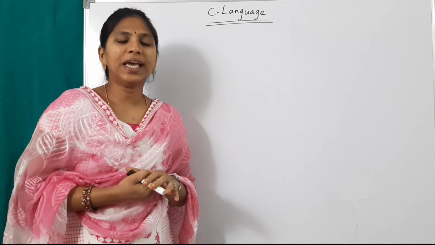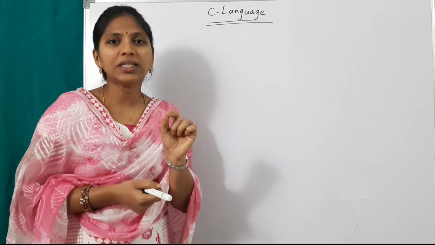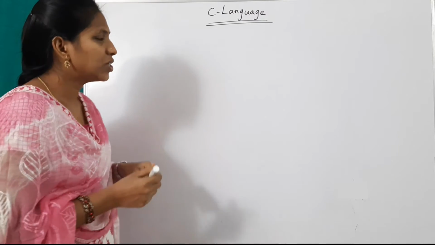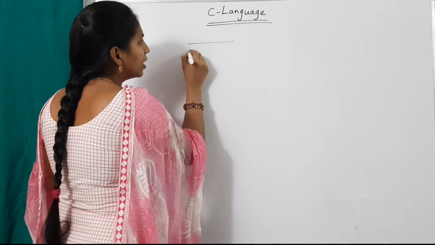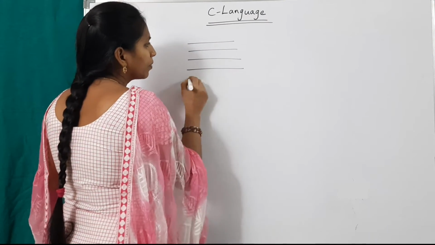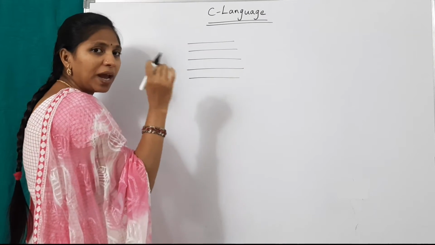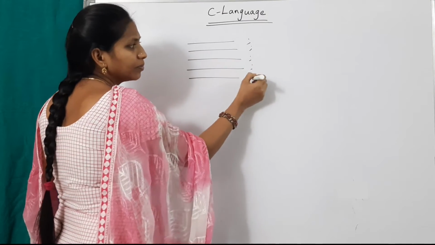Now, the second point is every statement in a program must end with a semicolon. What is the symbol? Semicolon. Actually, a program means a set of statements. Suppose these are statements. Each and every statement must end with a semicolon symbol.